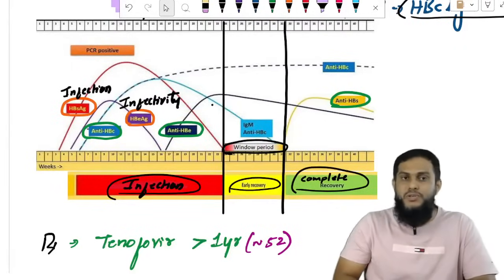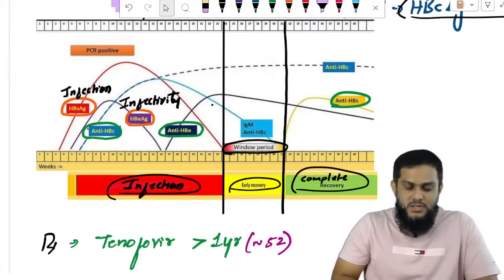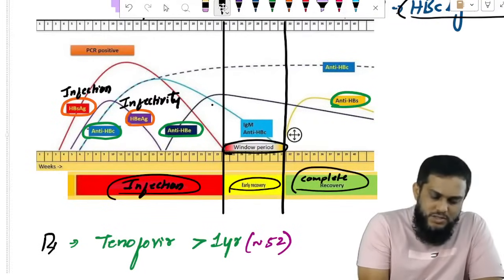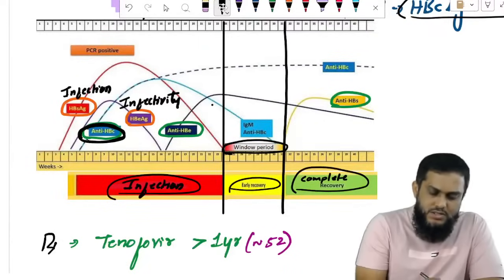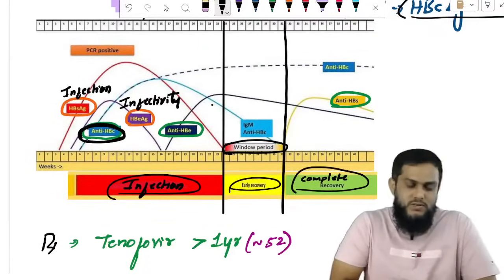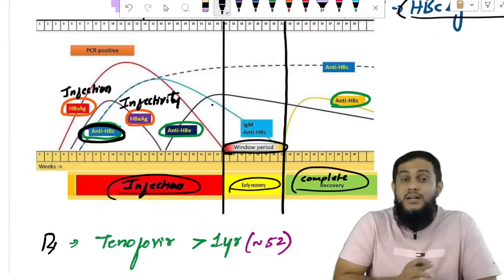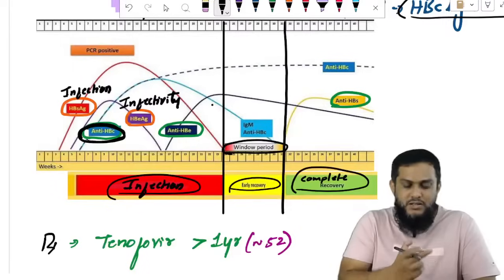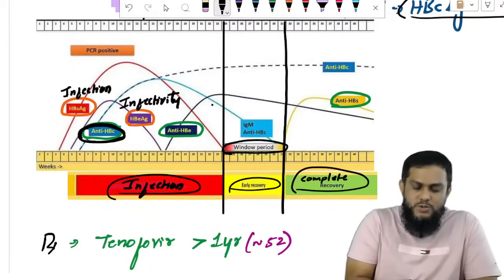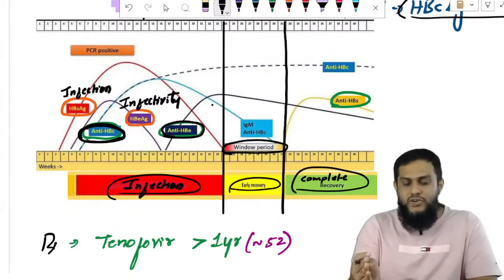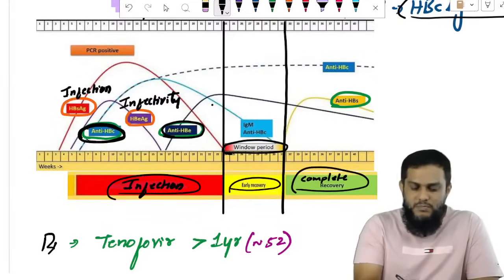Now coming to the antibodies. If we talk about antibodies, anti-HBc is the first that appears at the time of infection. Anti-HBe, though it starts at the end of the infection, is mainly found in early recovery.